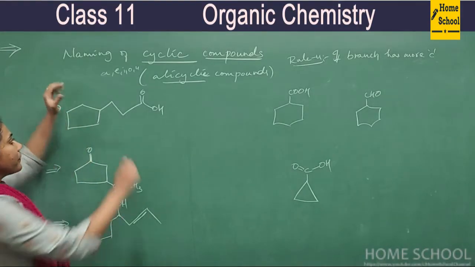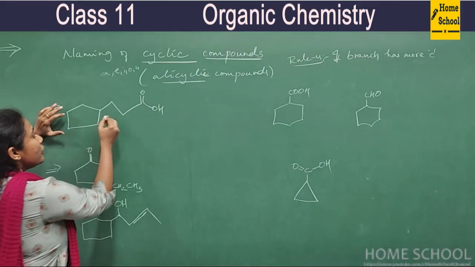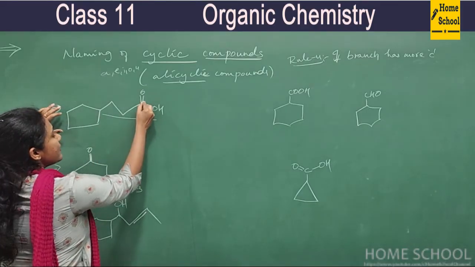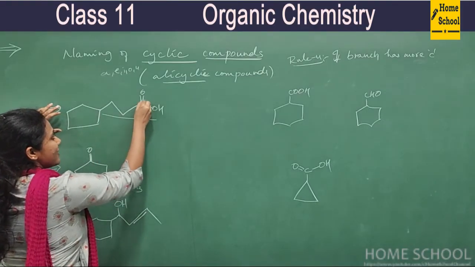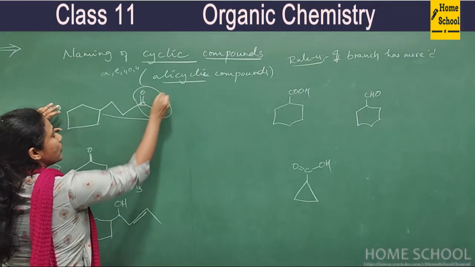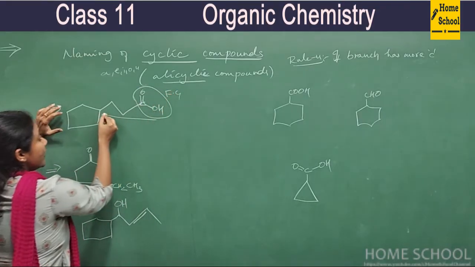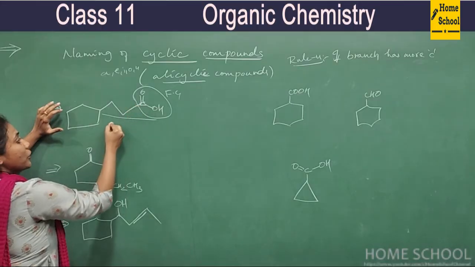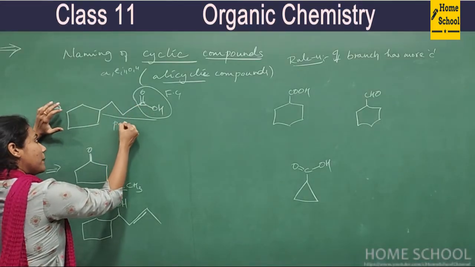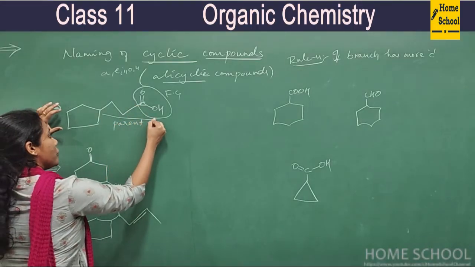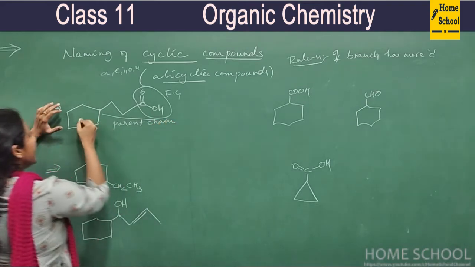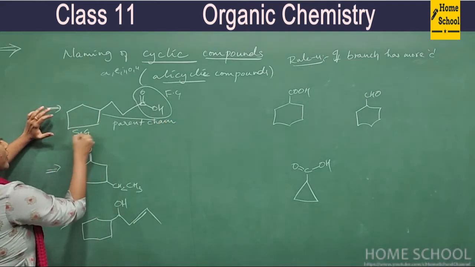See here. This compound, how do you name it? You see this branch, it's not actually called a branch, right? This is COOH. This is a functional group. So if a side chain has a functional group, then that itself is your parent chain. Then your ring will become a substituent group.